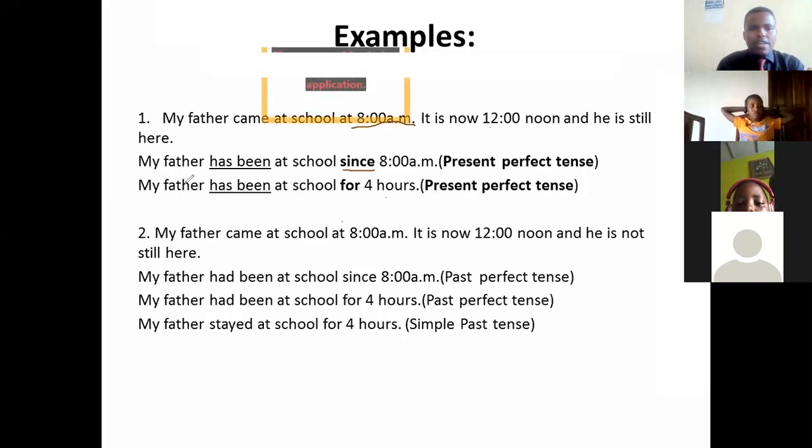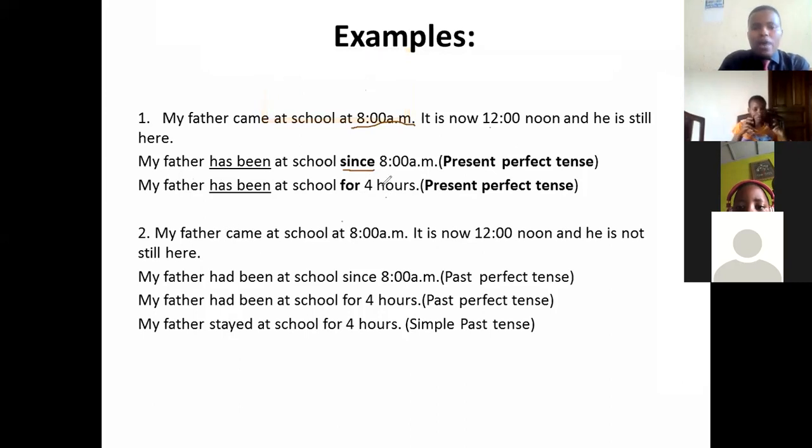Let's continue to the next one. Let's use now "for". How can we use "for"? Remember, we use this subordinating conjunction when you want to join sentences which have different strength. One is long, one is somehow short. Then we shall say, my father has been at school for 4 hours.